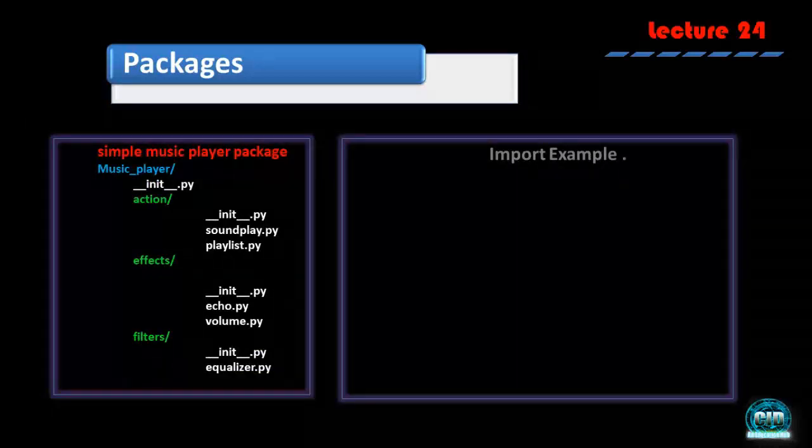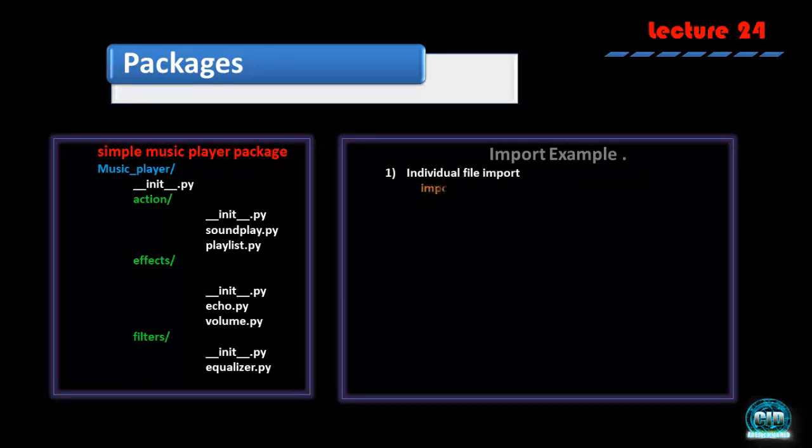So let's see import examples from our package. Suppose we have the music player package and we are going to import some things. Then how can we import? Suppose we are using the individual file format.